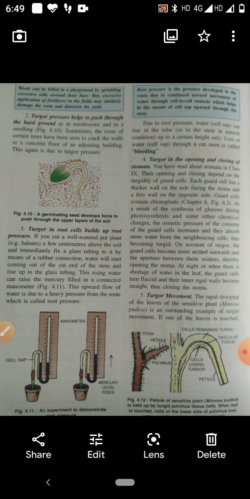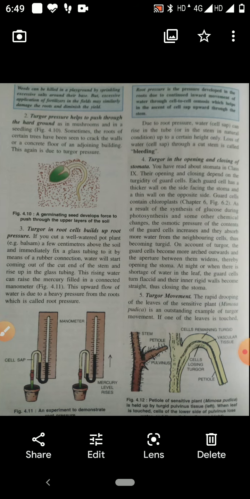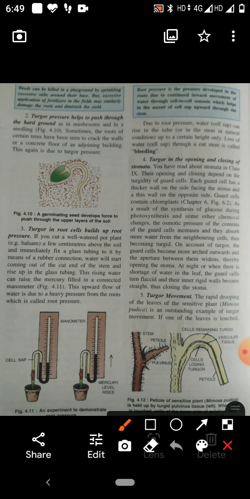Next, turgor in root cells builds up root pressure. So turgor in the root cells builds up root pressure. Root pressure is the pressure developed in the root due to inflow of water, which helps in pushing the plant shape upward.